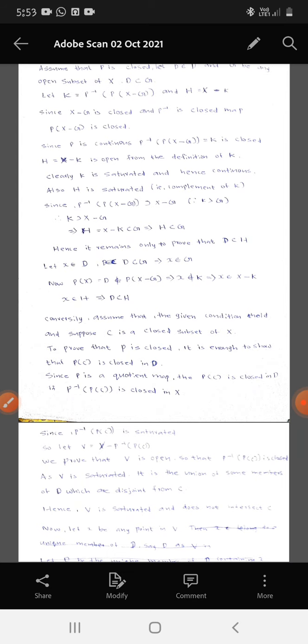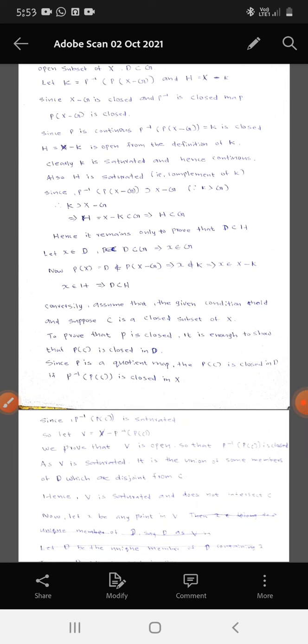Let x belong to D. D is contained in G implies x belongs to G. Now P of x equals D, which does not belong to P of X minus G. This implies x does not belong to K, which implies x belongs to X minus K. So x belongs to H, which implies D is a subset of H. Here we prove the first condition.